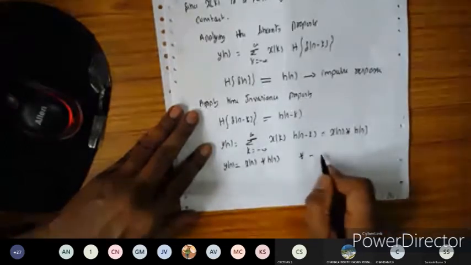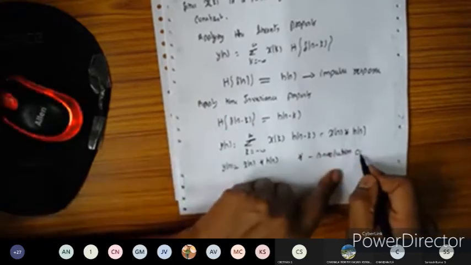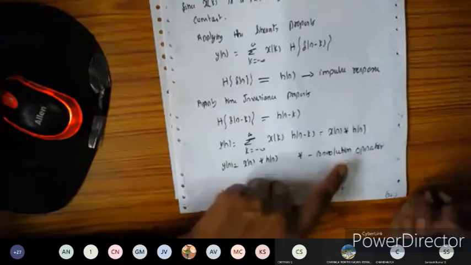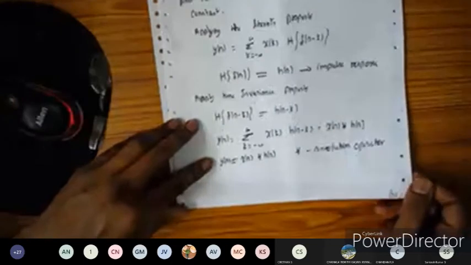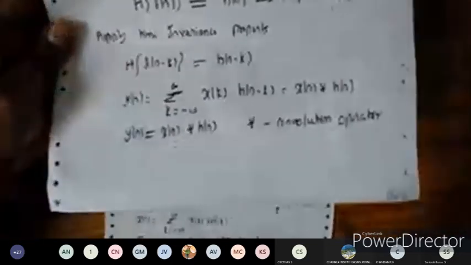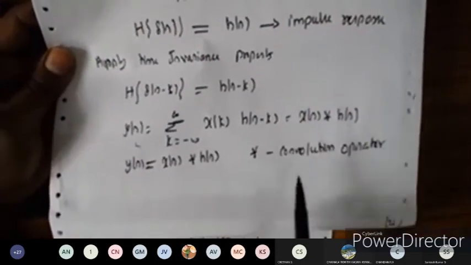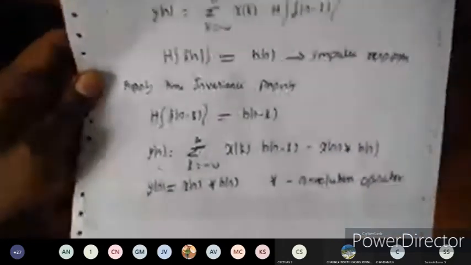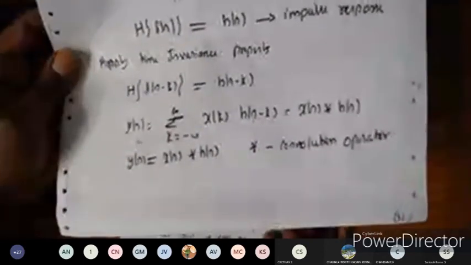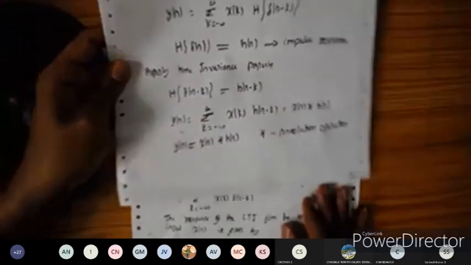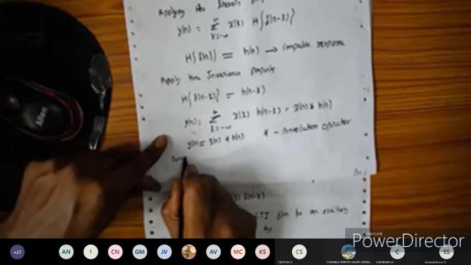Here this star operator is called the convolution operator. It is going to satisfy the commutative property. So you can take y of n equal to the summation of x of k into h of n minus k, that is x of n convolution with h of n. This is called the convolution operation, and convolution satisfies the commutative property.